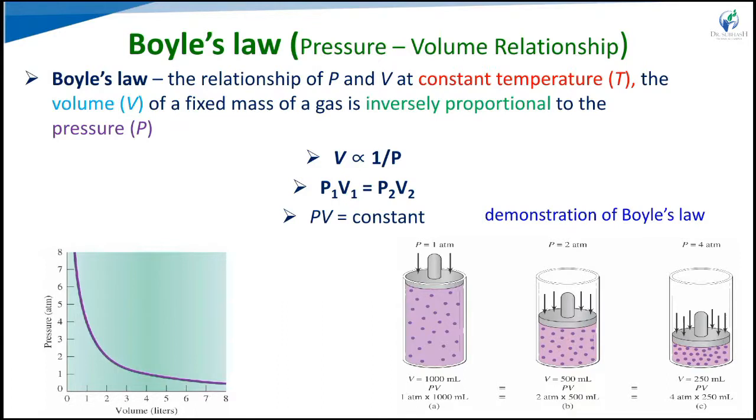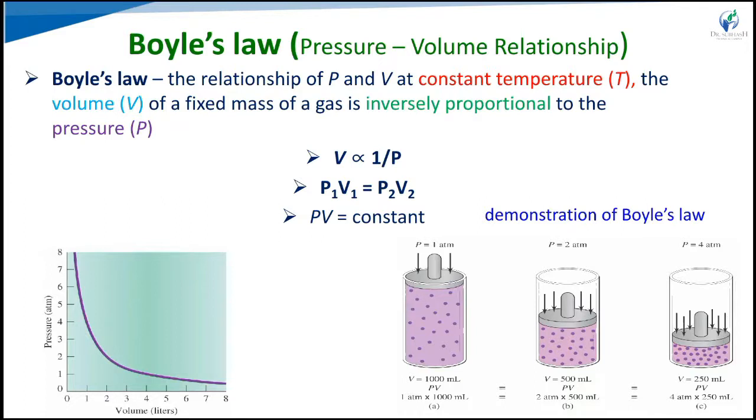So it states that at a constant temperature, here the relationship between the pressure and volume. We have to know, in all the laws, the relationship between pressure and volume, pressure and temperature, temperature and volume, and which parameter we have to keep constant. So that is all the laws. Here, first, the temperature we have to keep constant.